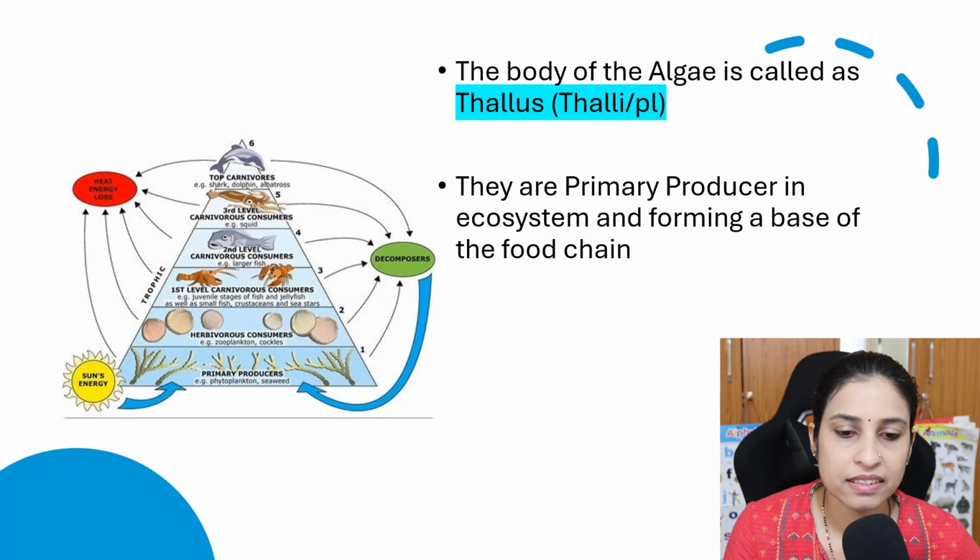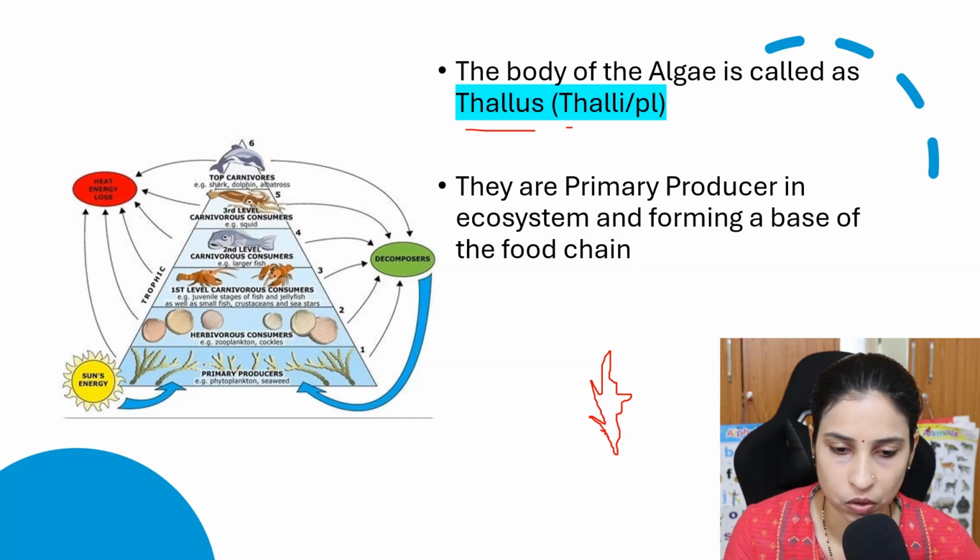Okay. Next, the body of the algae is called the thallus. Not only in algae, but in fungi and bryophytes too, the body structure or external appearance is known as the thallus. It is the singular word. The plural form is thalli. Just remember the terminology.